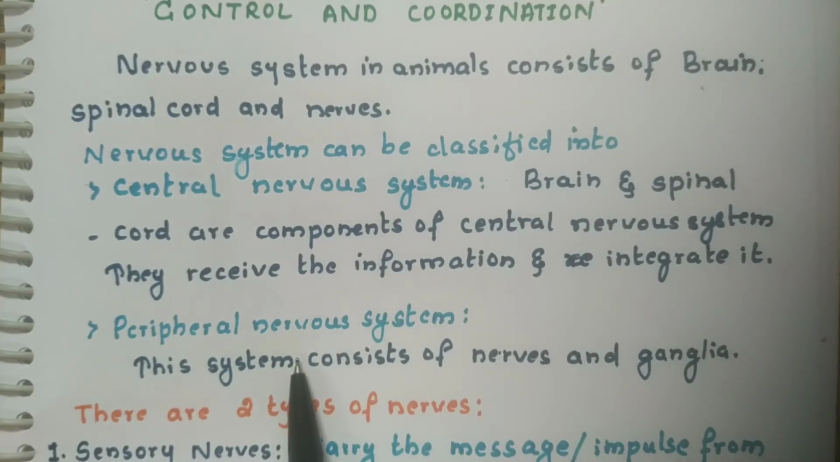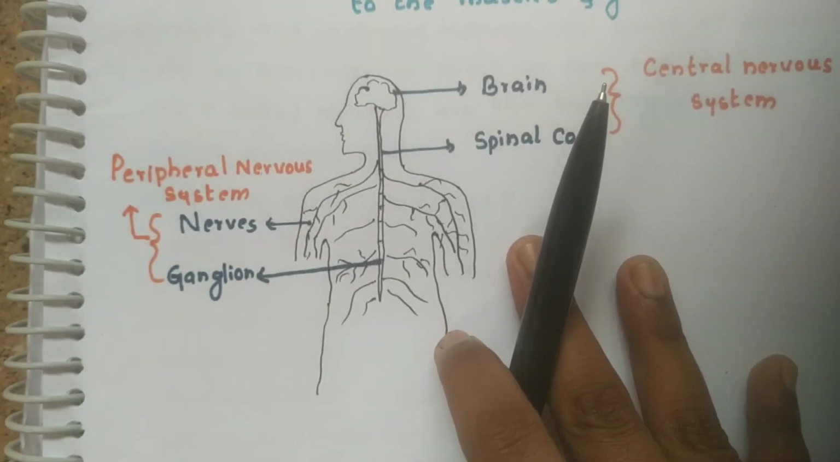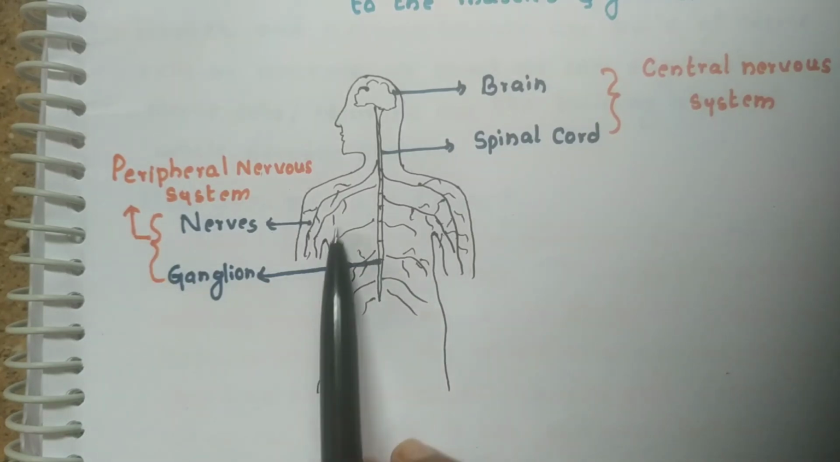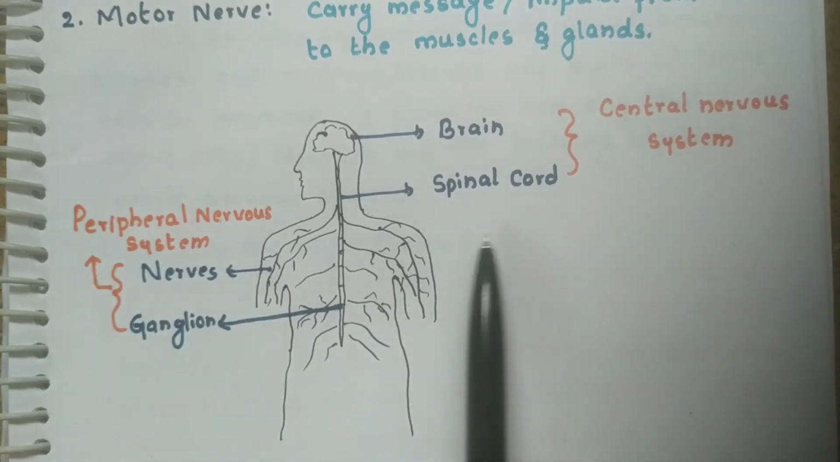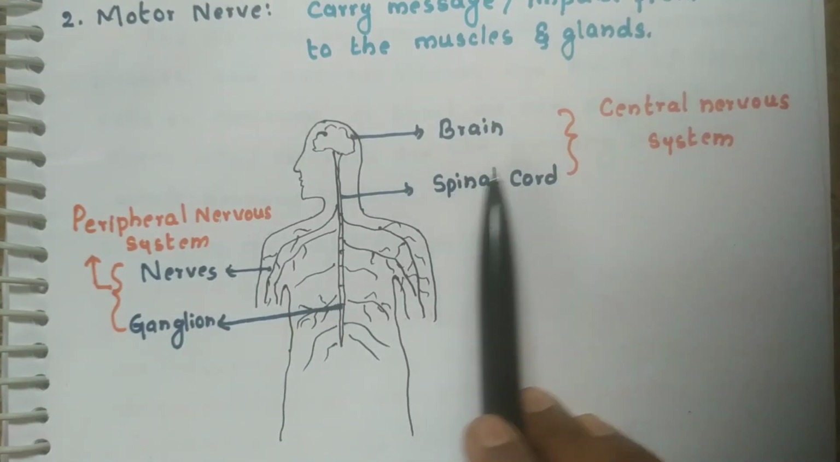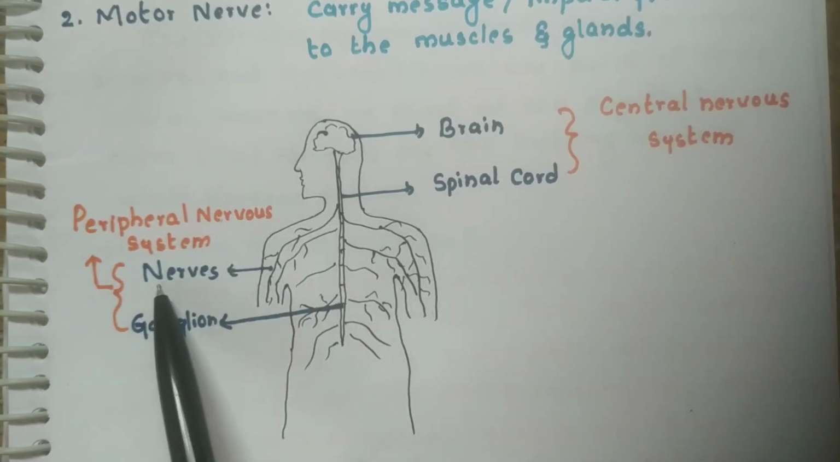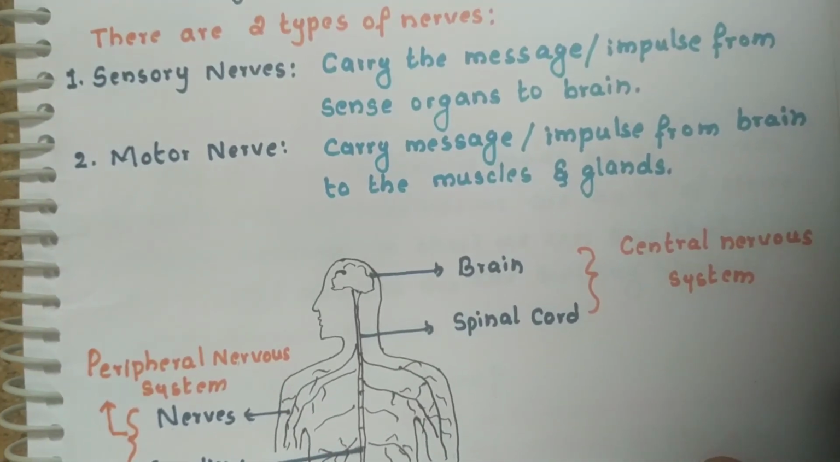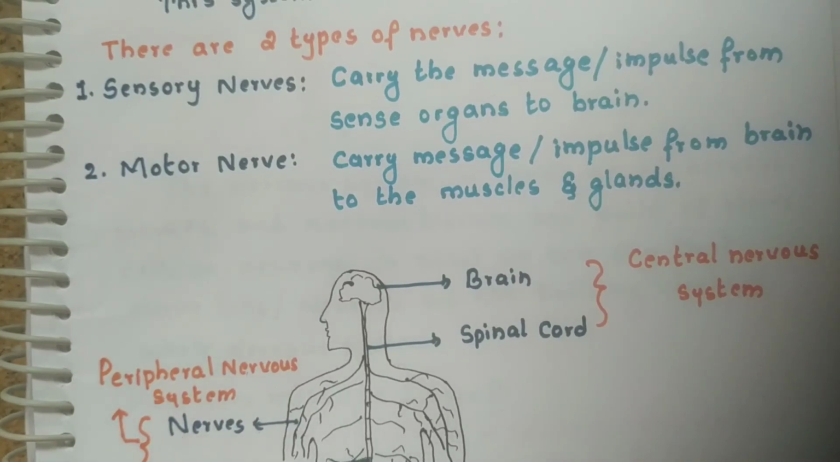The peripheral nervous system consists of nerves and ganglia. I have given a diagram for better understanding. Nerves and ganglia are the main components of the peripheral nervous system, whereas the brain and spinal cord are components of the central nervous system. When we say nerves, there are two types of nerves: one is the sensory nerve and another one is the motor nerve.